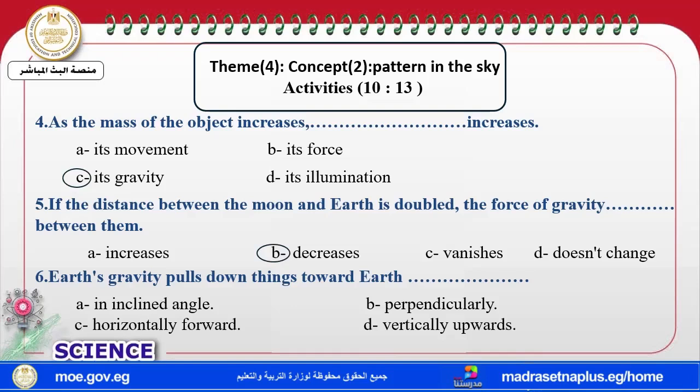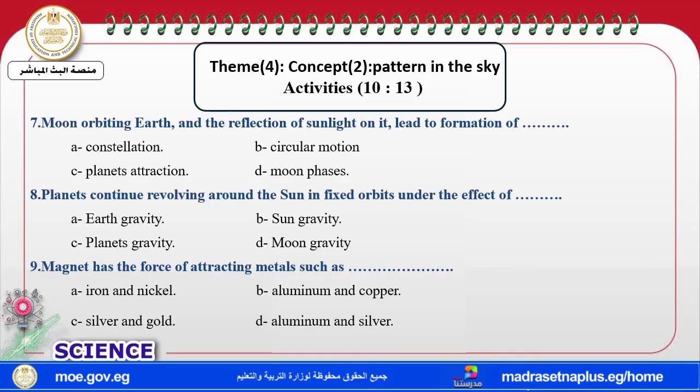Earth's gravity pulls down toward what? Toward, yeah, perpendicular. The moon orbits the Earth and the reflection of the sunlight on it leads to what? Formation of moon phases. Planets continue to move around the sun due to the sun's gravity.